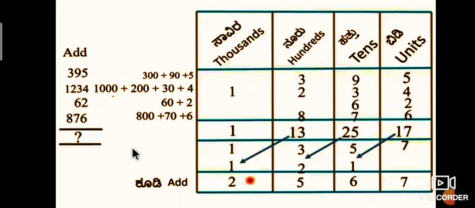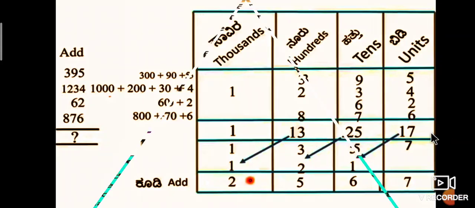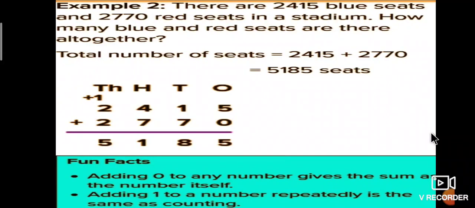2567. This is the addition problem. This is the method to understand the addition. It is easy to add any numbers. Okay, next we pass to another example.